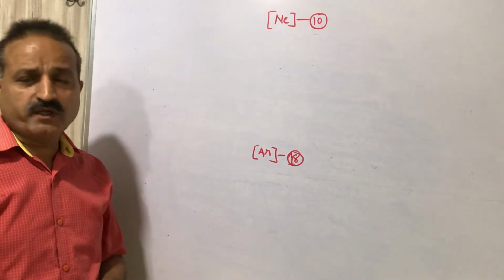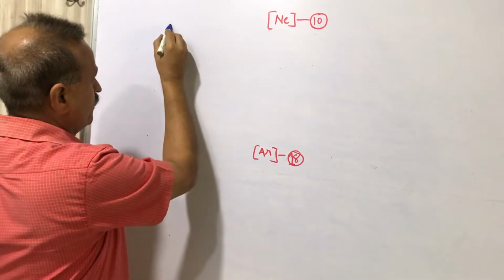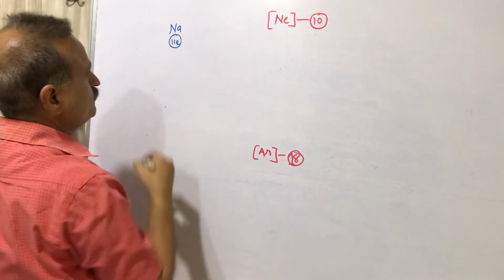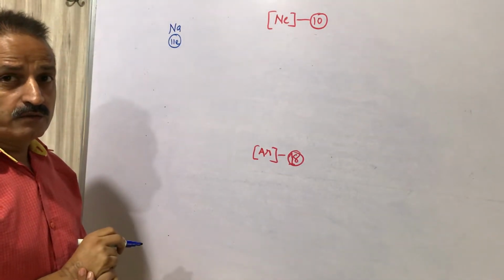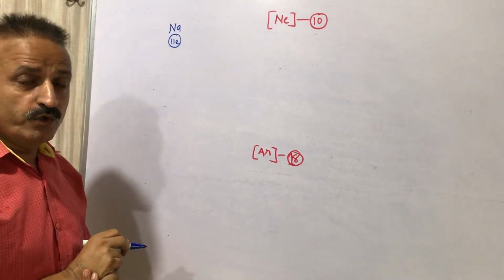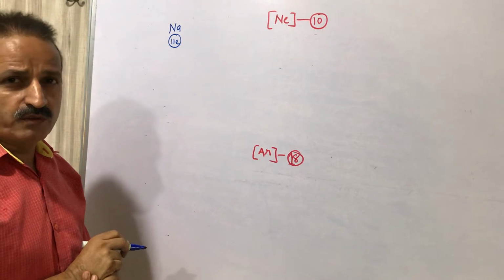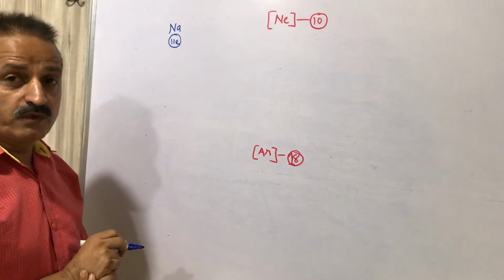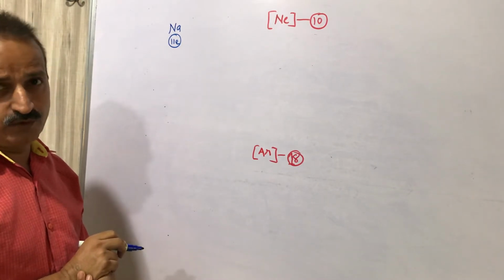So the first element is sodium. Sodium has 11 electrons. Sodium will convert to neon or argon. To become neon, sodium should lose 1 electron, and to become argon, sodium should gain 7 electrons.